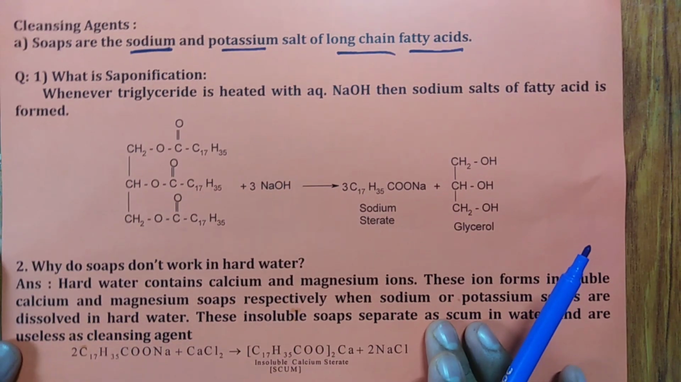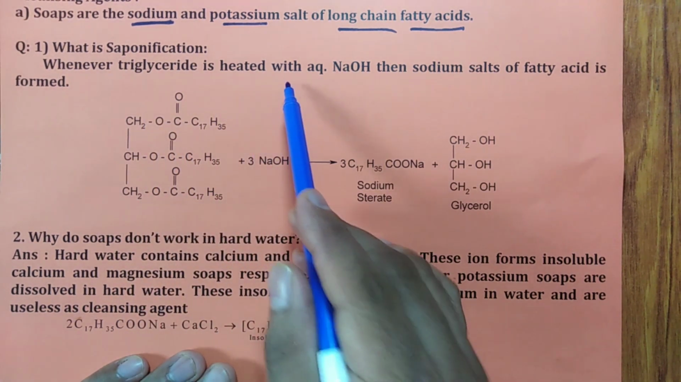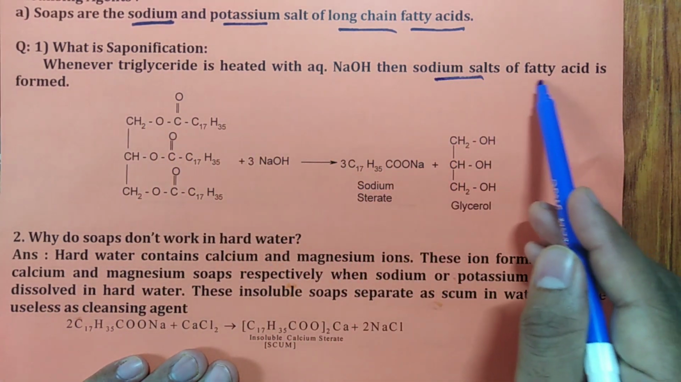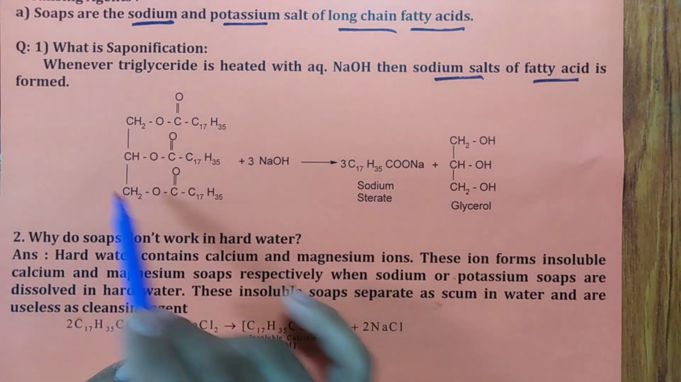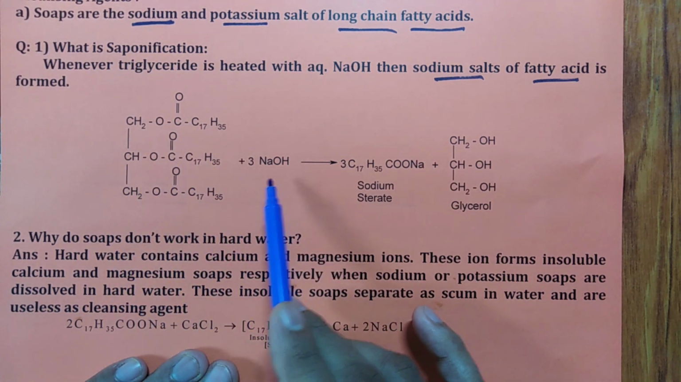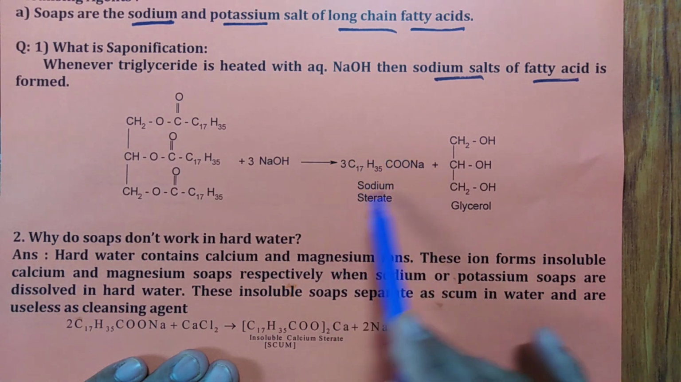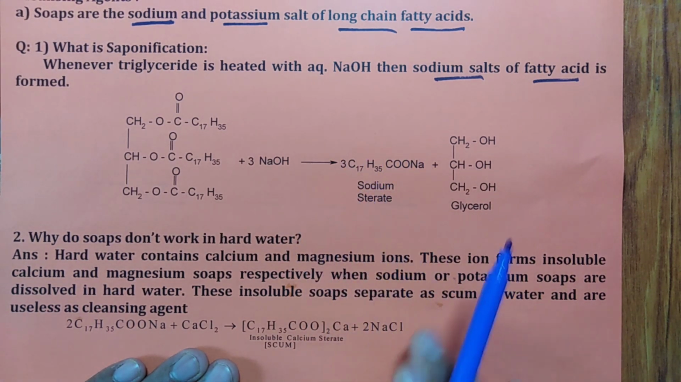What is saponification? When triglyceride is heated with aqueous NaOH, the sodium salt of fatty acid is formed. It is called saponification. So this is triglyceride which will react with sodium hydroxide forming sodium stearate. This is the main component of the soap, remember that.